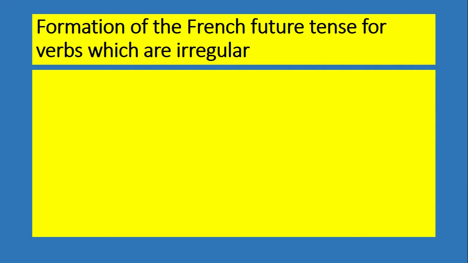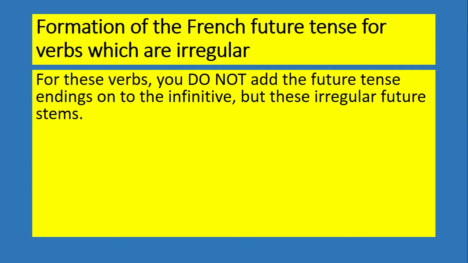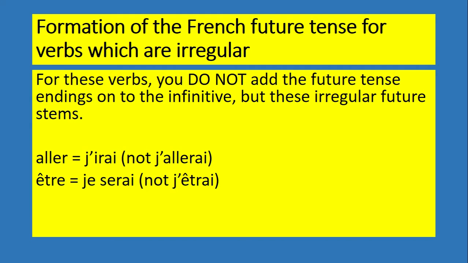There are a few French verbs which are irregular in the future tense, and you don't add the future tense endings onto the infinitive. You use an irregular future stem. So for the verb aller, if it followed the normal pattern, I will go, should be j'allerai, but it's not, it's j'irai. So you're adding the future tense endings onto the letter i, not onto aller. For the verb être, which means to be, I will be is je serai, not j'êtrai.